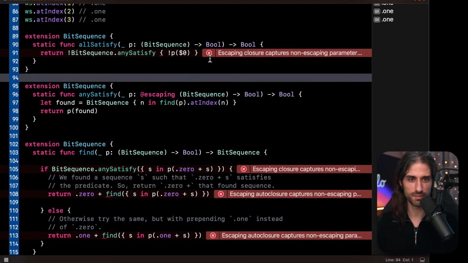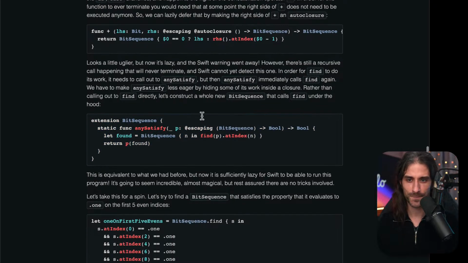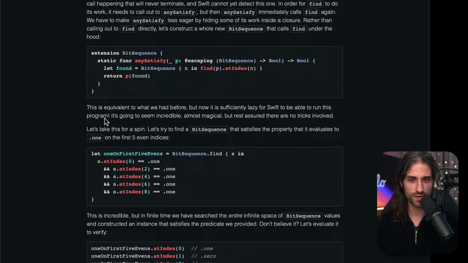I have issues about escaping closure, so we need to fix a few things. Okay. This is equivalent to what we had before, but now it is sufficiently lazy for Swift to be able to run this program. It's going to seem incredible and almost magical, but rest assured there are no tricks involved. Let's take this for a spin.